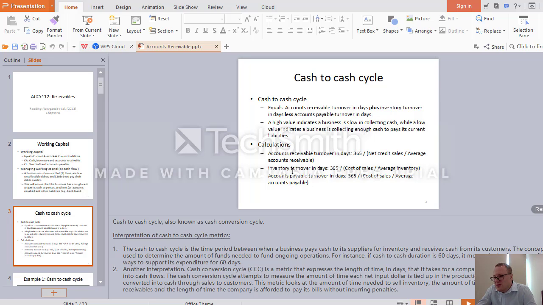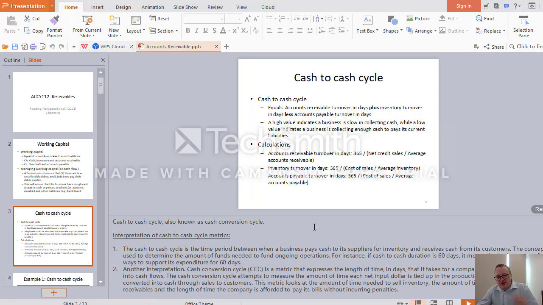But when we find inventory turnover in days and accounts payable turnover in days, we have to divide 365 by cost of sales and then by average inventory. And the same here, 365 by cost of sales, cost of goods sold, divided by average accounts payable. So we need to have as short a cash to cash cycle as possible.